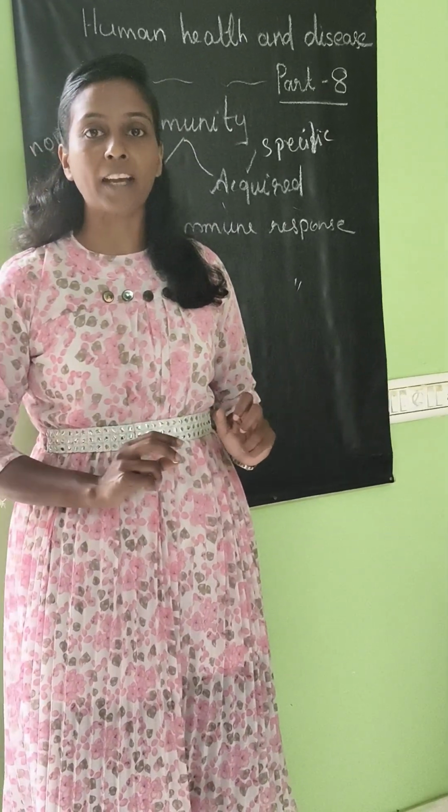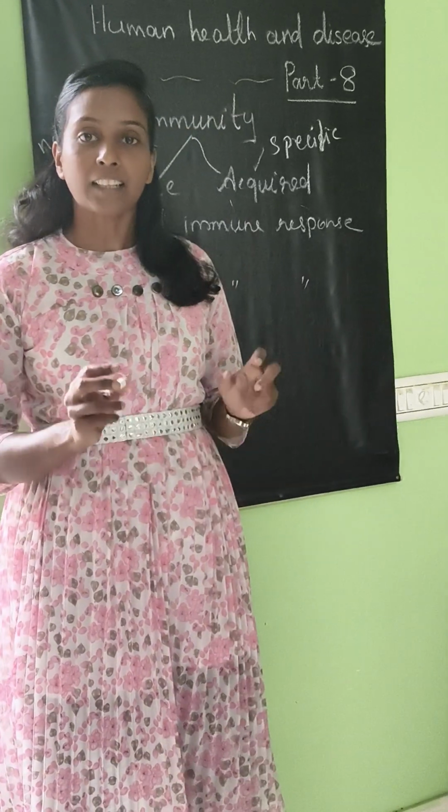We studied about acquired immunity. What is acquired immunity? This acquired immunity is controlled by primary and secondary response. The primary and secondary response is because of an army of protein called antibodies. We have studied the structure of antibody and types of antibody. Now in this session we can study what are the different types of acquired immune response.